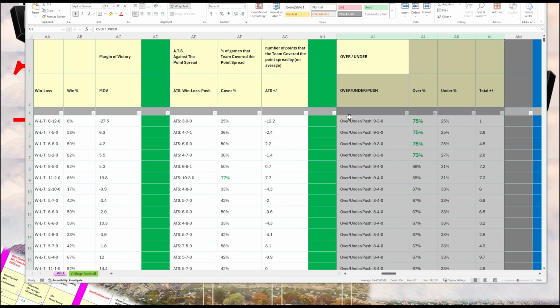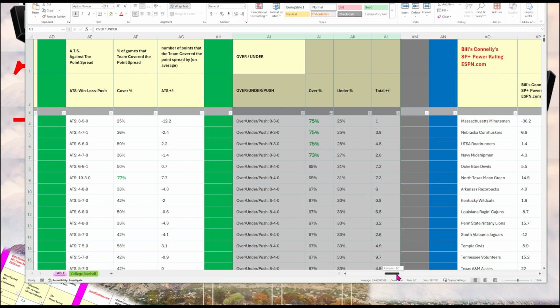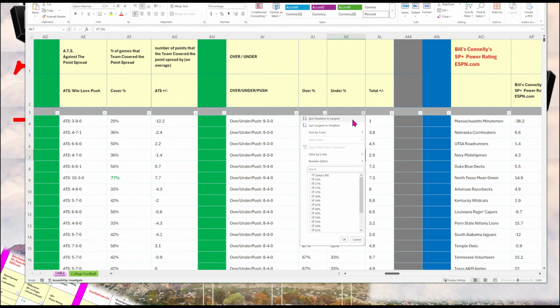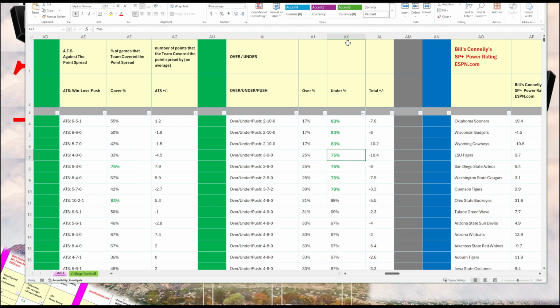So we have here Massachusetts, Nebraska, UTSA, and Navy. They went over the total, the Vegas total, by 7%. Looking at the unders, we see that Oklahoma, Wisconsin, and Wyoming went under 83% of the time.